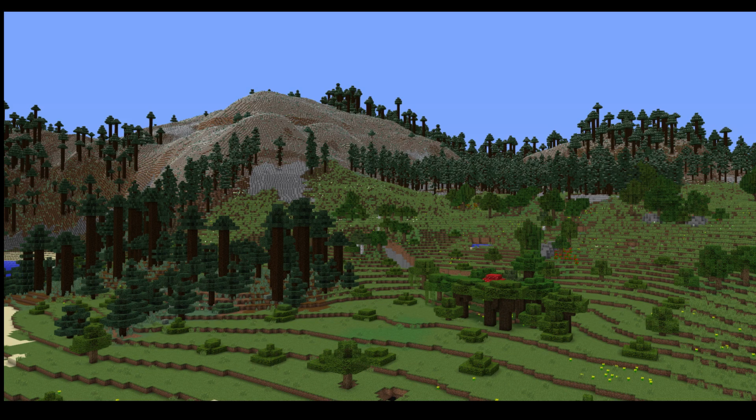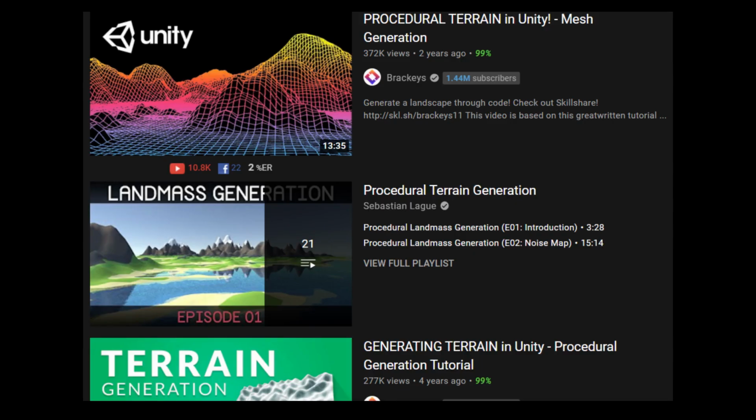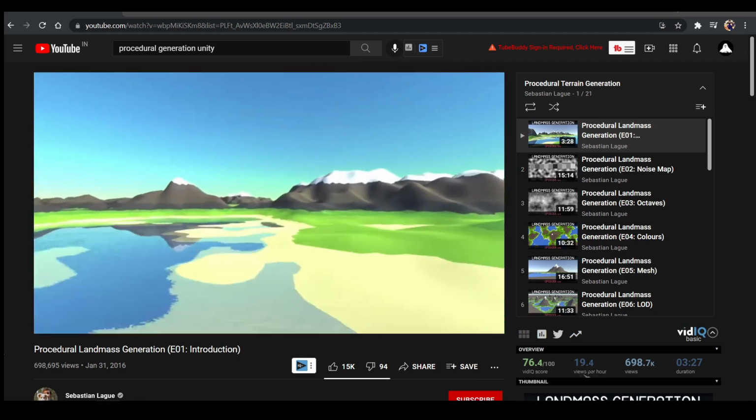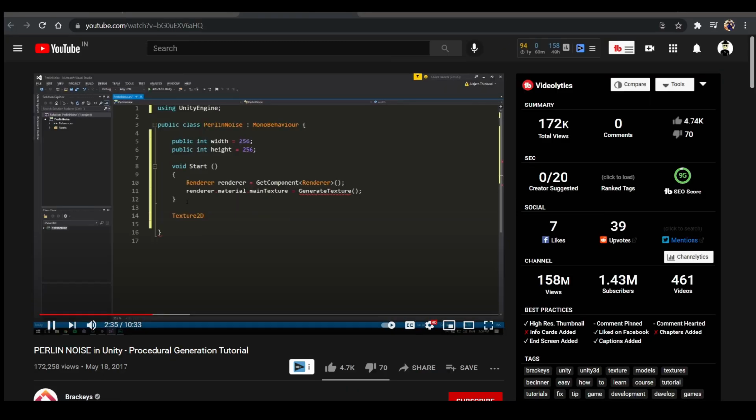Now the first thing we need to do is procedural terrain generation, so that every time you play the game there will be a new map. I found some tutorials on YouTube by Sebastian Lague and Brackeys. Now if you want to learn procedural generation in very detail and depth, then you should check out his channel. But my small brain cannot understand this much stuff, so I will stick with Brackeys, which are relatively easy and will get the work done for this game.